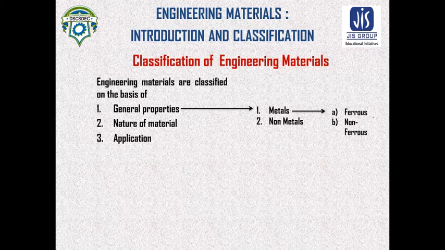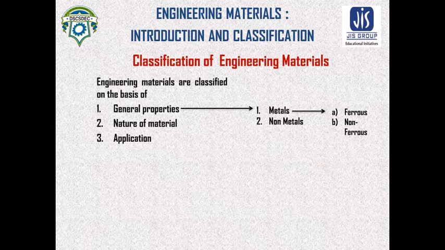Ferrous metal means iron as the base material, high alloy steel, that means less than 50% of the alloying element added with the iron, for example cast iron, wrought iron, steel, high speed steel, spring steel, etc. And non-ferrous is the rest of all other materials and their alloys, such as copper, aluminum, zinc and their alloys like brass, bronze, duralumin, in the non-ferrous category.